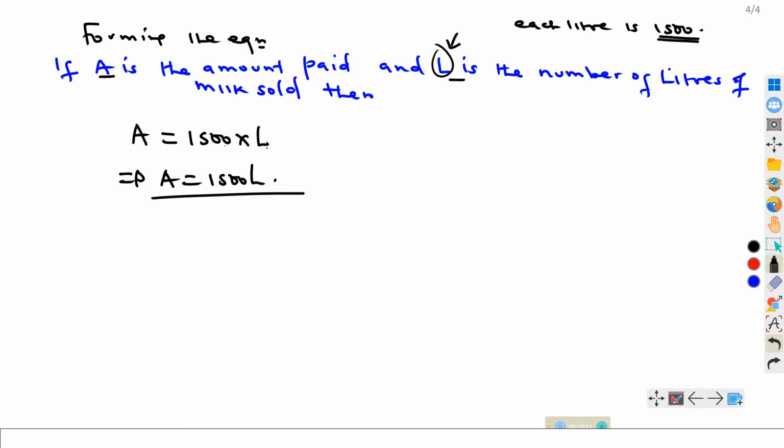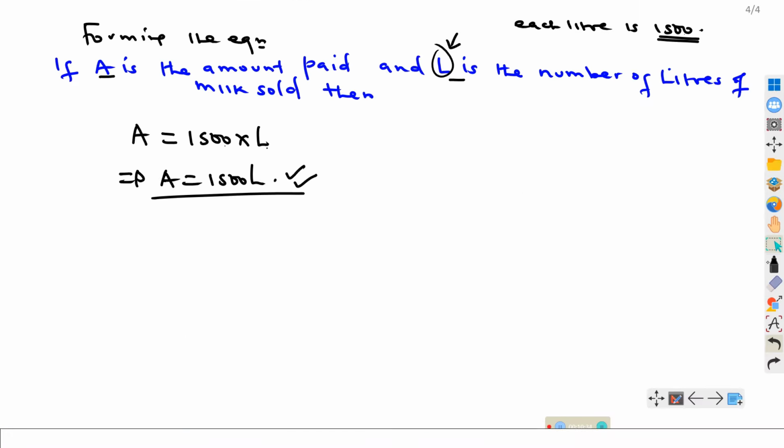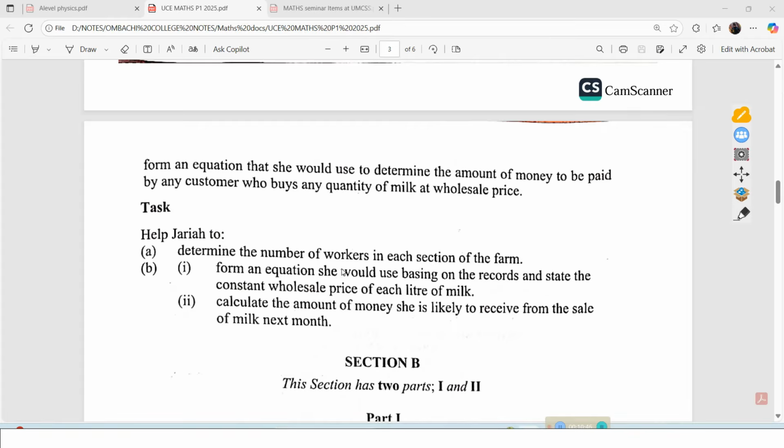So that will be the equation that relates the amount paid and the number of litres of milk that is sold. So that will be answered. So let us try to answer part 1 correctly. So the equation was: form an equation she should use basing on the records and state the constant wholesale price of each litre of milk.